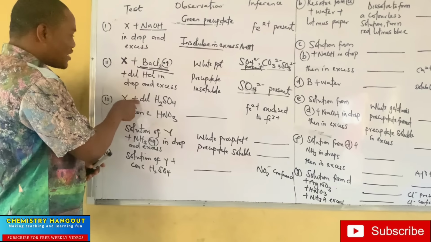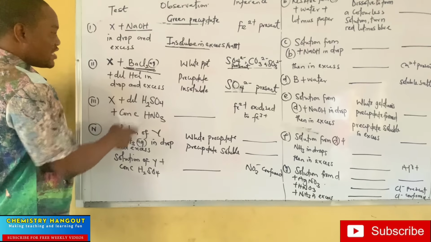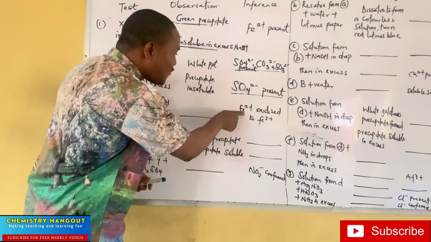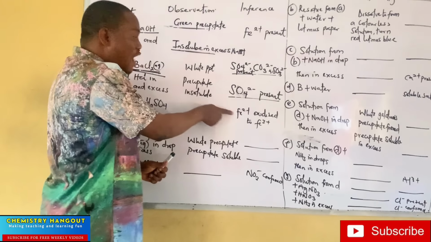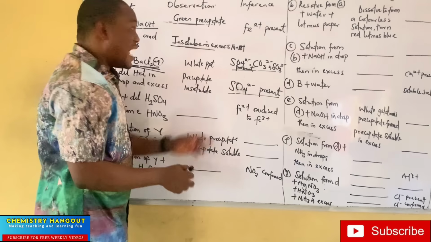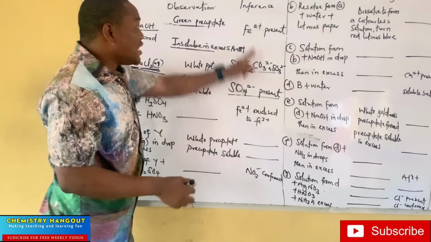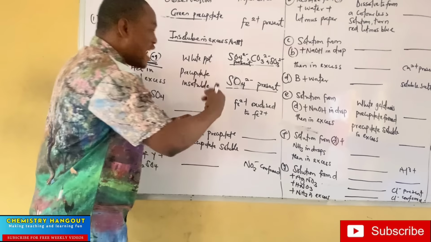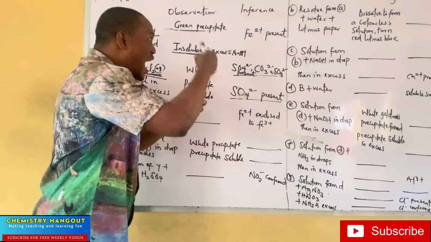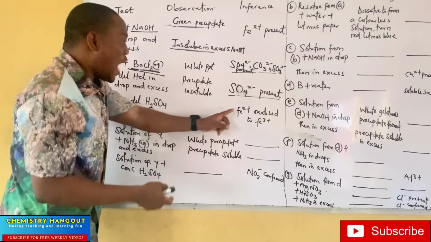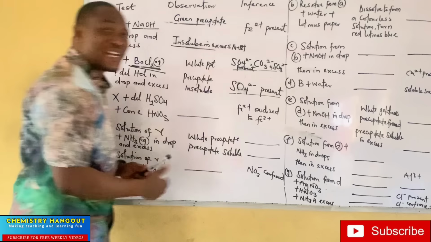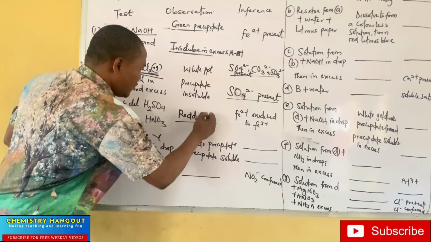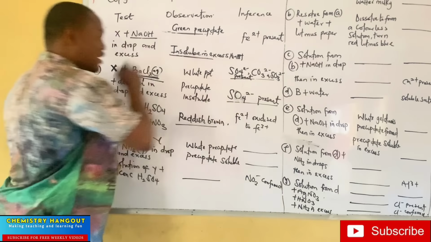They said X plus dilute H2SO4 plus conc HNO3. Fe2 oxidized to Fe3. Look at something. Fe2 is now oxidized, so it's not Fe2 again. It becomes Fe3. There is a difference between Fe2 and Fe3. This is iron 2 plus. This is iron 3 plus. I've done oxidation and reduction. So there is an oxidation, which means iron 2 has changed to iron 3. And when iron 2 changed to iron 3, what is the color of iron 3? I did it in that video. It's reddish brown. Did you see?